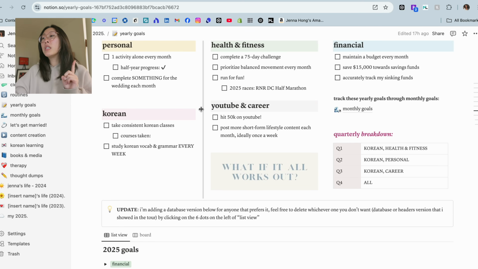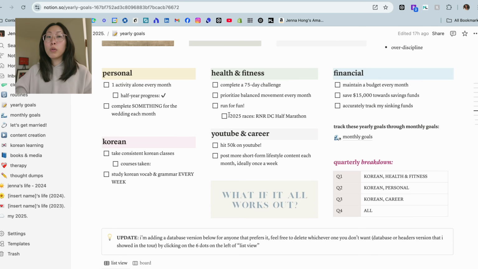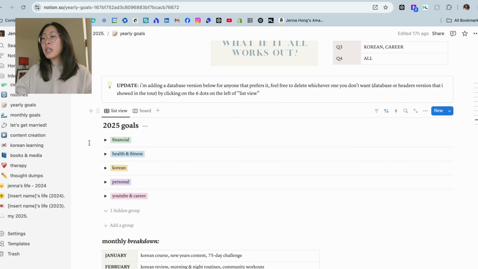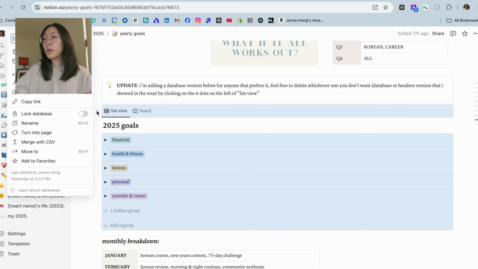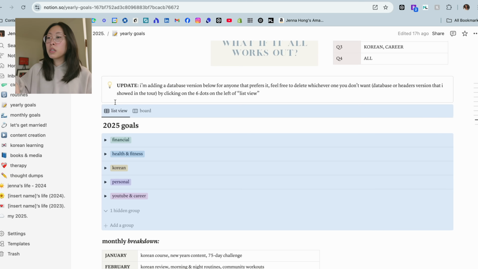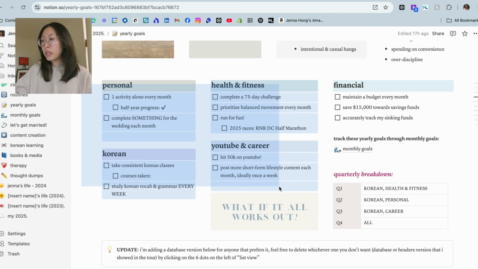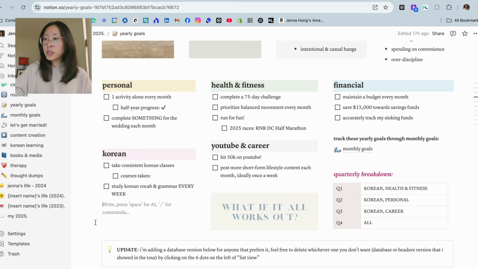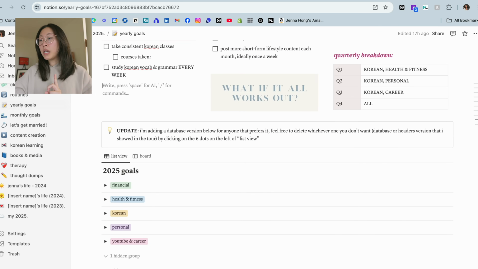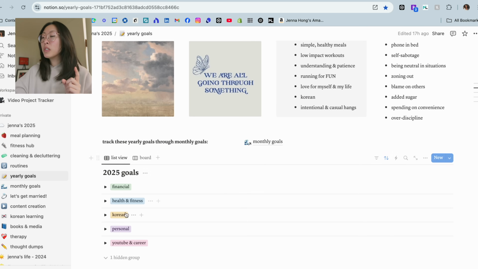So what I did was, if you like the original way that the yearly goals are viewed, you can keep it like this, but I did include the database that I'll be going through in the template as well. So you can just delete whichever one you like. Like if you want to delete the database, just highlight it and delete. Or if you want to delete the old one, you can highlight like this as well, and then just press delete. So I do want to show you guys that update, but let's go back to my actual personal yearly goals. Let's review them together.